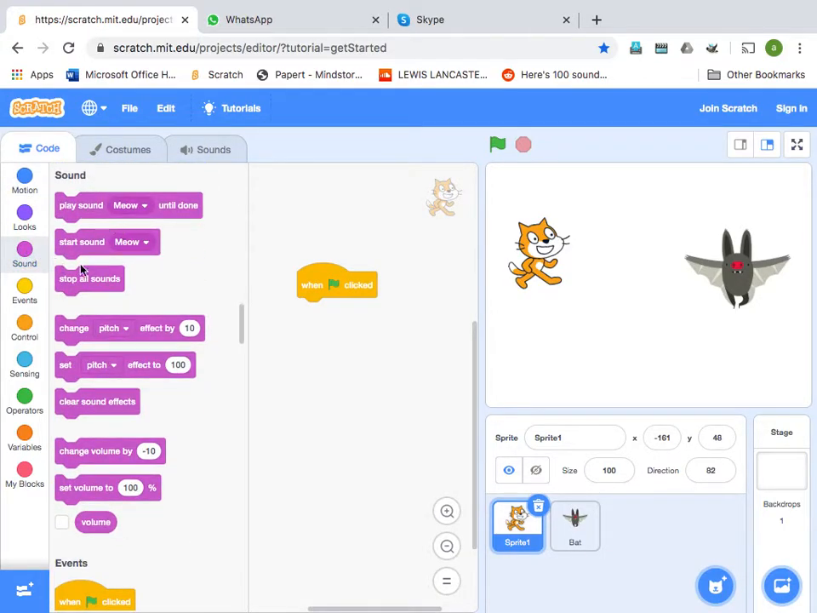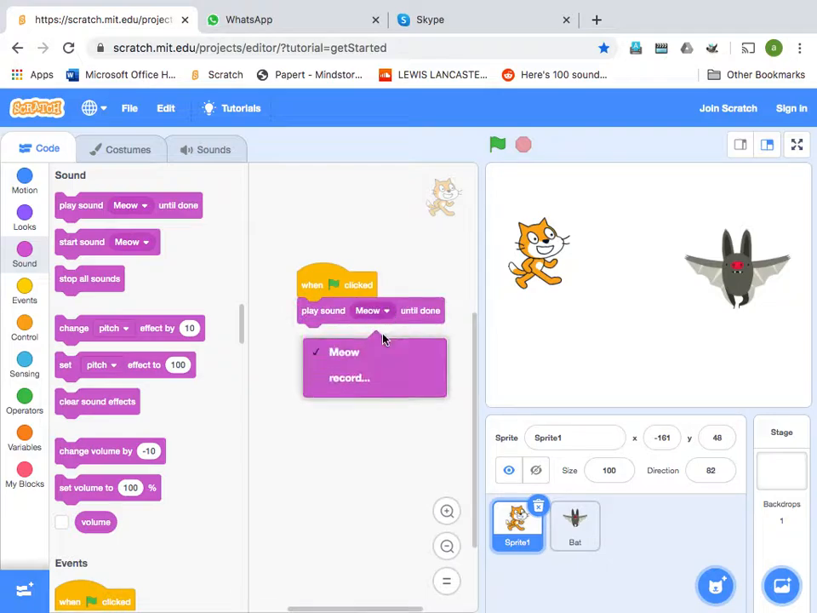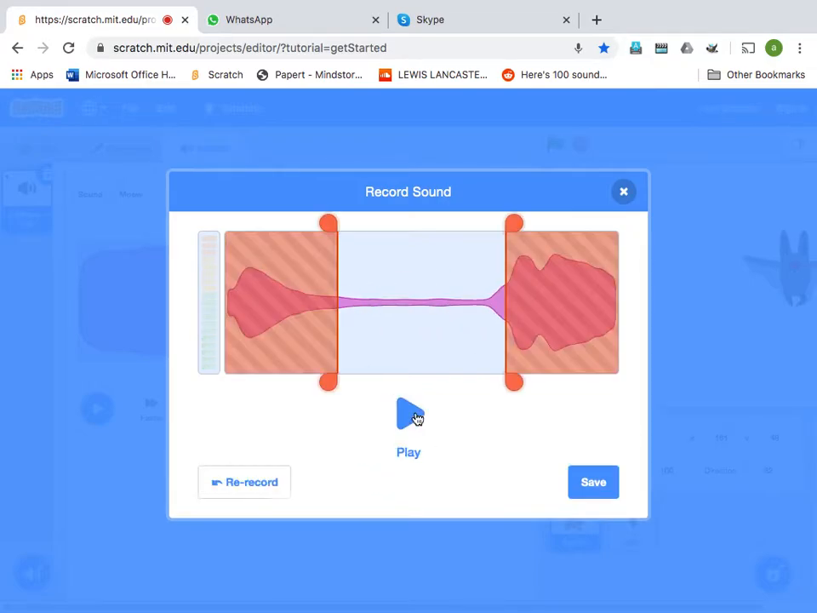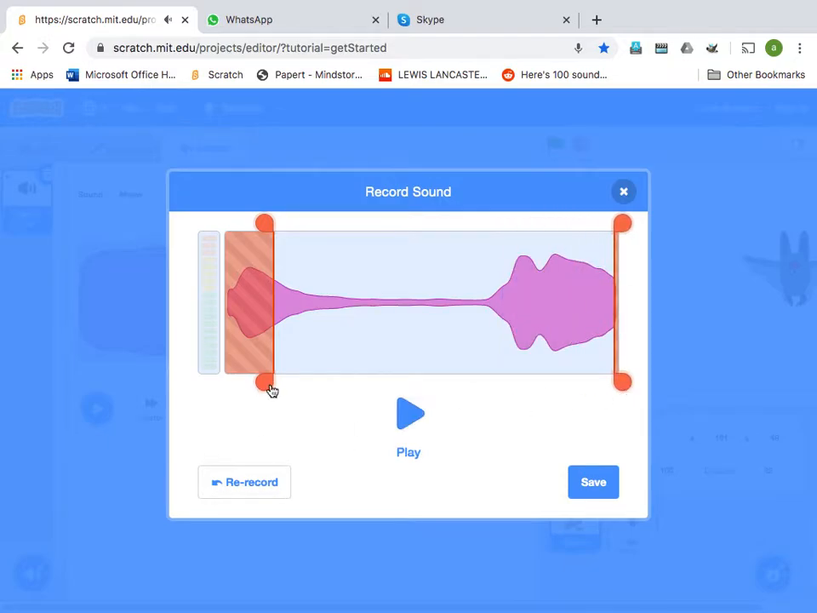Go to sounds and say play sound, just drag and drop this and say record. I'll record a sound. You may have to give permission to the browser to access your mic. There'll be a small dialog box, so you have to click on that. Say record. I'll say hello. Okay, so just make sure that the sound is playing properly.